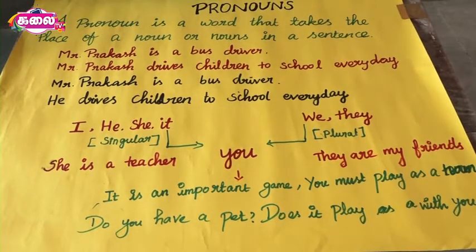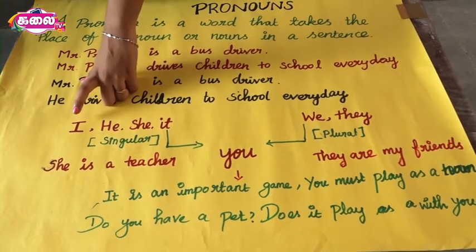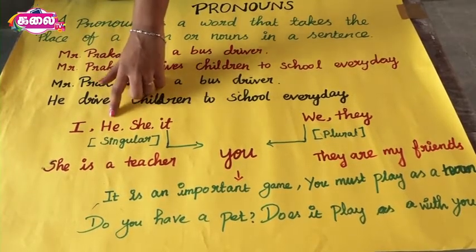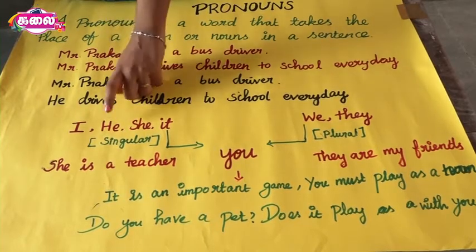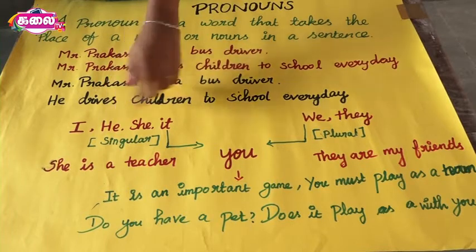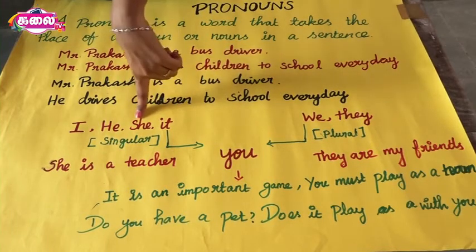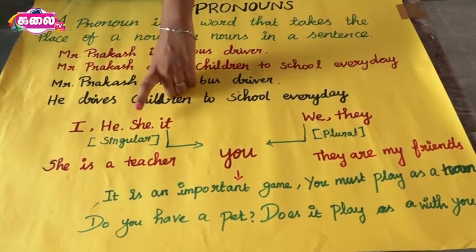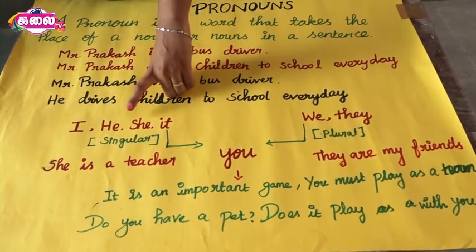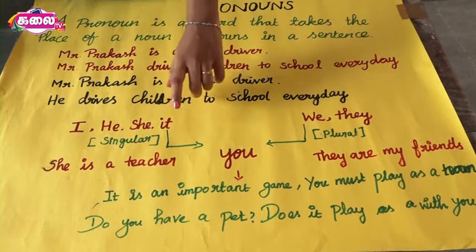Now, here are some examples. I am going to school. Bala is a dancer. Instead of his name, we can use he. So, he is a dancer. Shantoshni is a teacher. Instead of her name, we can use she. So, she is a teacher.